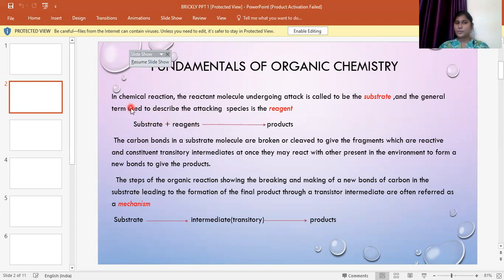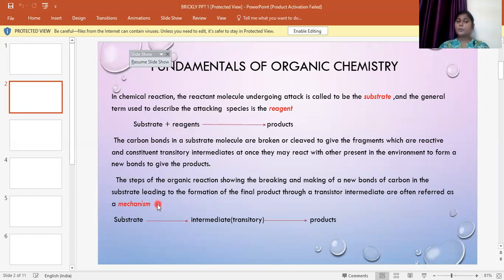We can tell this only in a chemical reaction. The reactant molecule which undergoes the attack, we call a substrate, and the attacking species, the one which attacks the other molecule, we call the reagent.